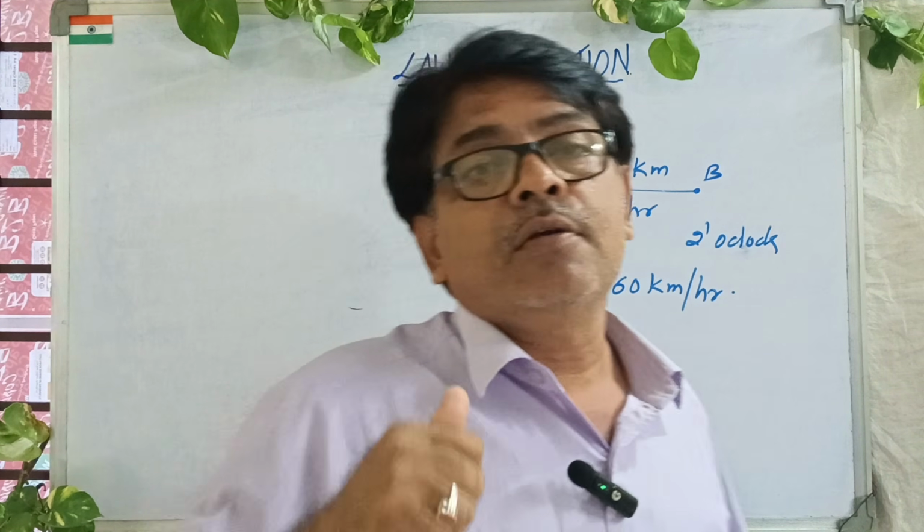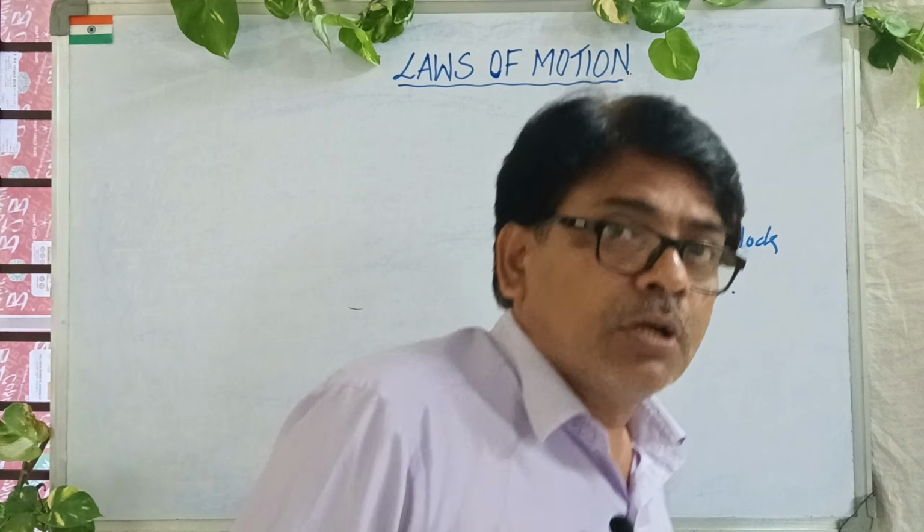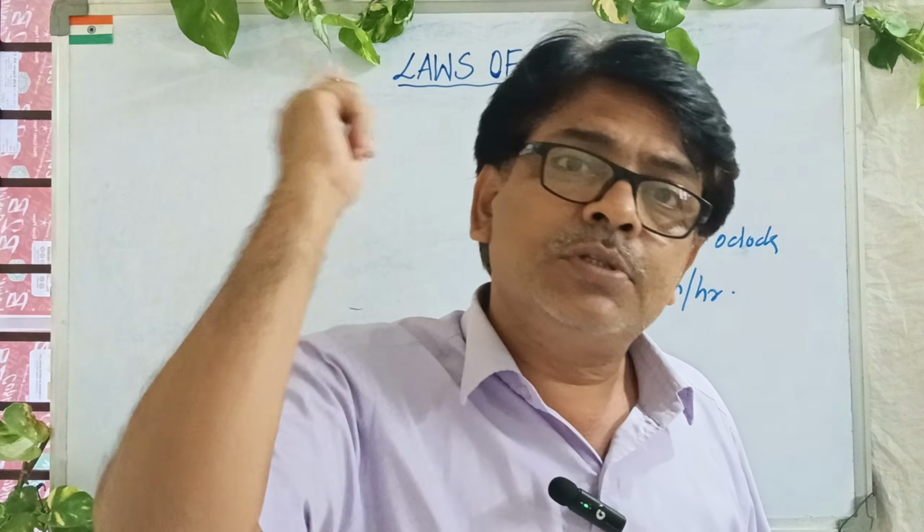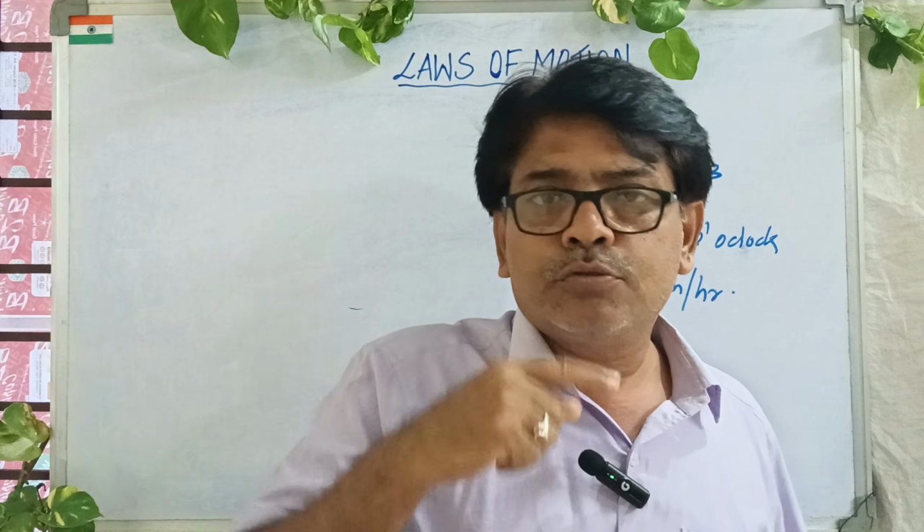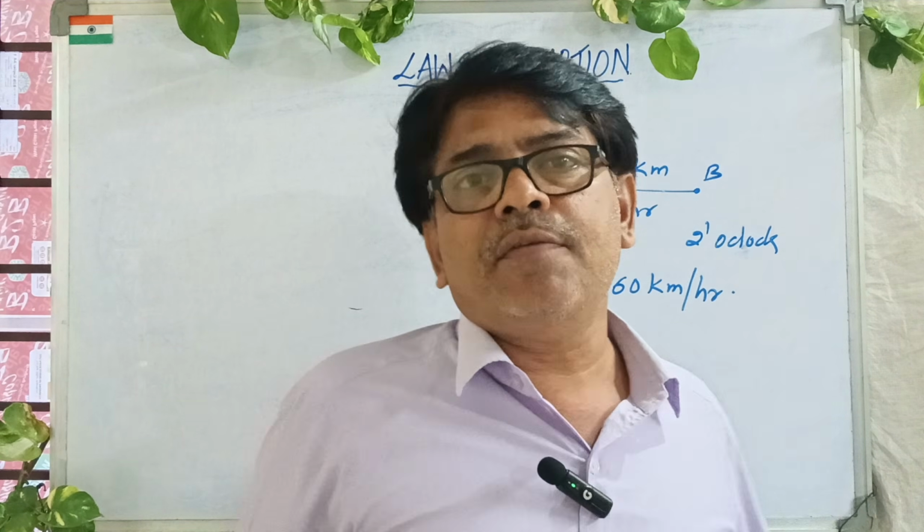Why jog? Because the train is moving. That means the train has some velocity. You should also possess that velocity. You should have the same velocity the train is having. Then you will be comfortable getting into the train.